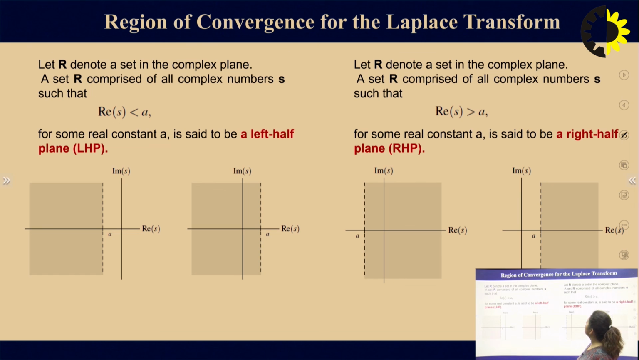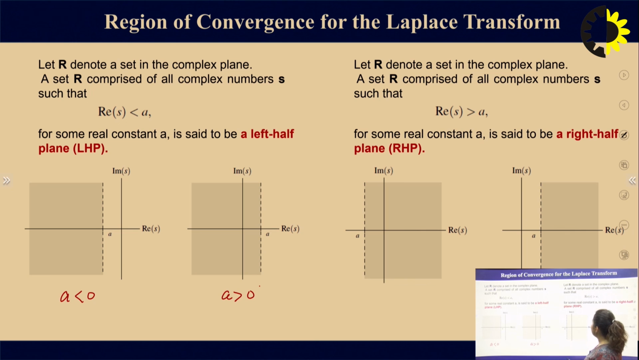So what is the region of convergence for the Laplace transform? Let R denote a set in the complex plane. A set R comprised of all the complex numbers s such that real of s is less than a, for some real constant a, is said to be a left half plane. The first diagram shows the left half plane and the second diagram also shows the left half plane, but the first diagram is for a less than 0 and the second diagram for a greater than 0. Both cases define the left half plane.